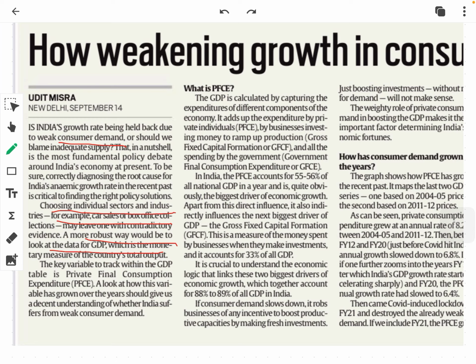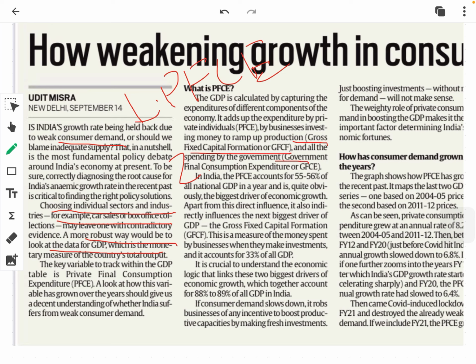This is called the PFCE, and it also includes the expenditure of the companies that have invested their capital to increase production. The expenditure done by the companies is called gross fixed capital formation, and then all the spending by the government. So the third component is the government final consumption expenditure.